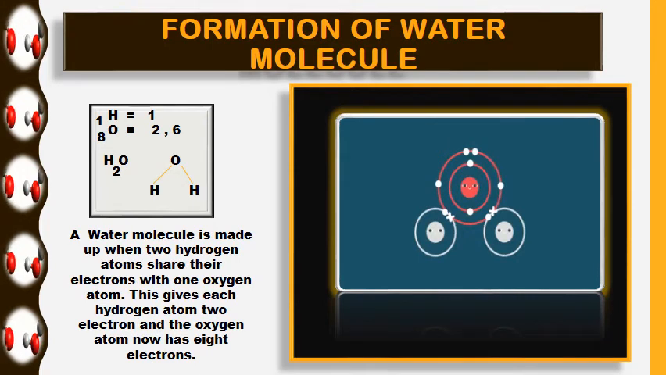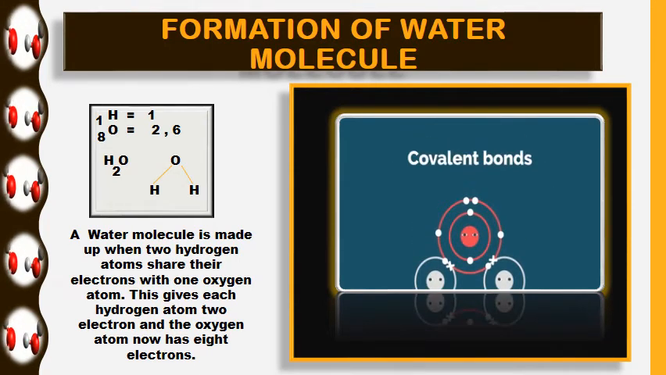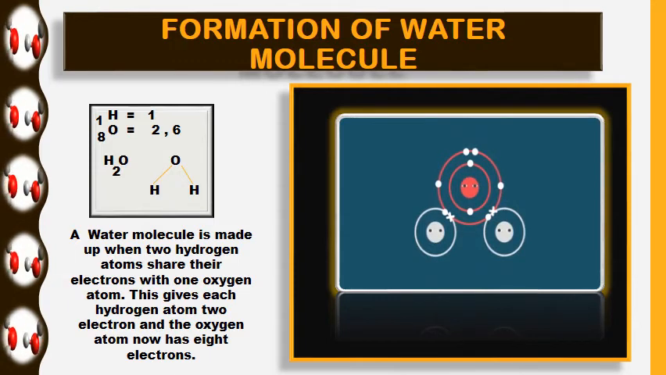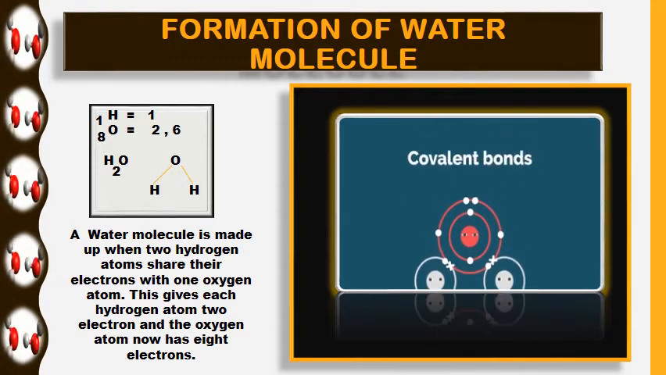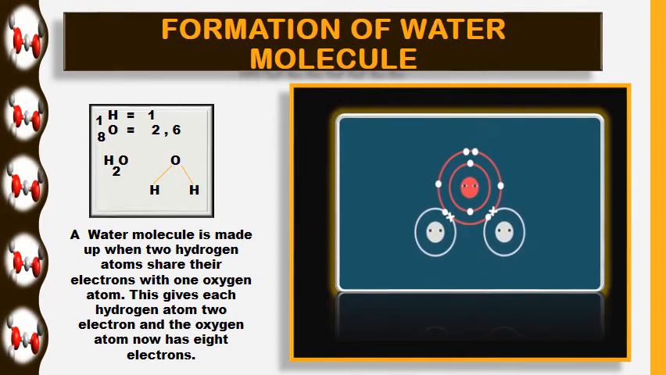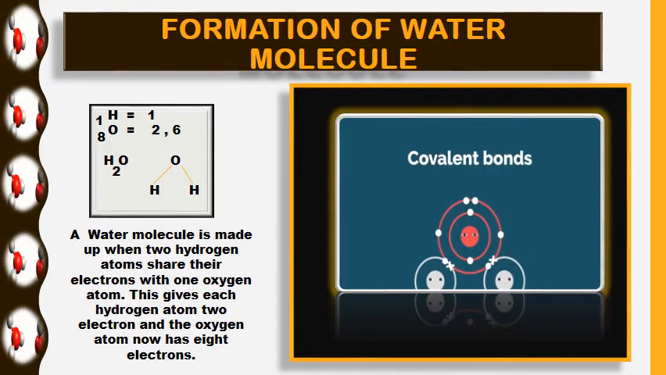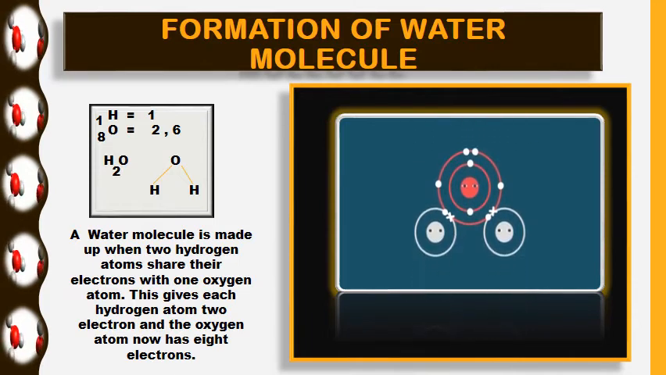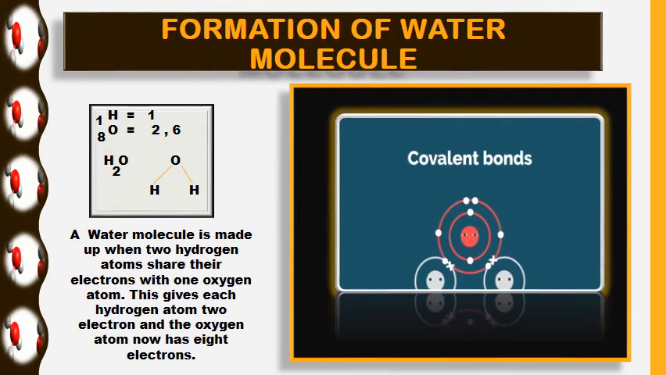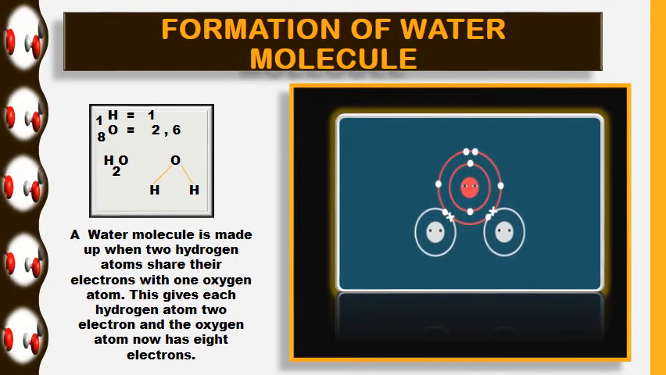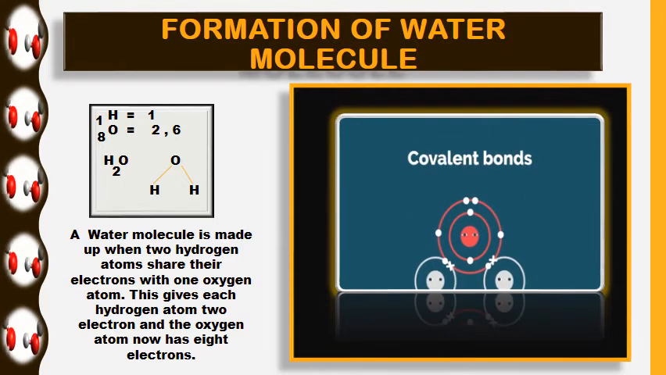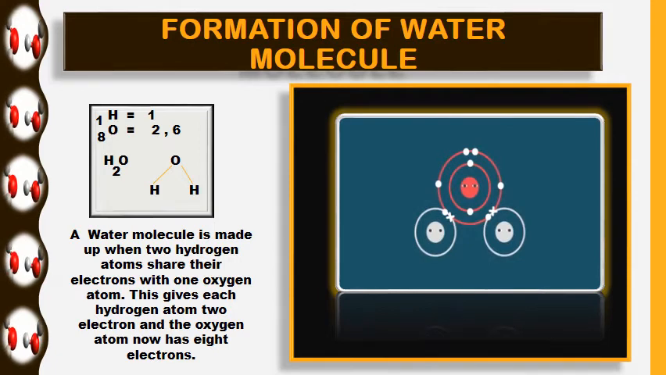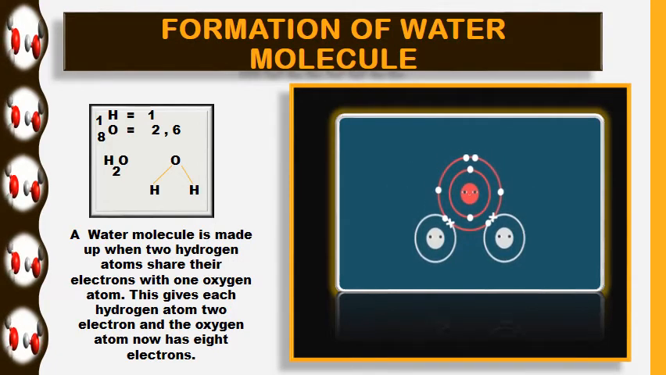So each hydrogen atom, and so there will be a formation of covalent bond. As you can see in the water structure, oxygen is in the middle, and 2 hydrogen atoms are attached to it. You can see many models of water here in the picture. Our water molecule is made up of 2 hydrogen atoms sharing their electrons with 1 oxygen atom. This gives each hydrogen atom 2 electrons, and the oxygen atom now has 8 electrons in its valence shell. So in this way you will learn how to draw the diagram of water molecules.